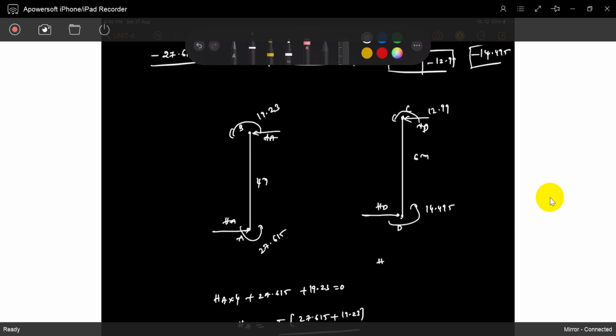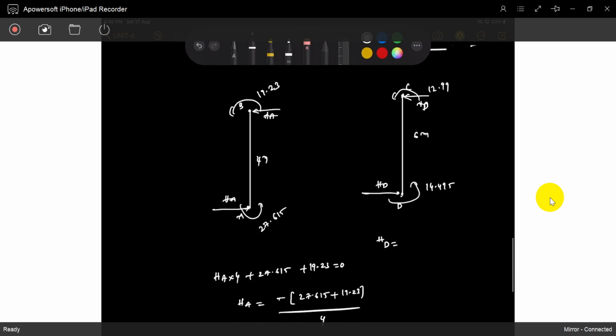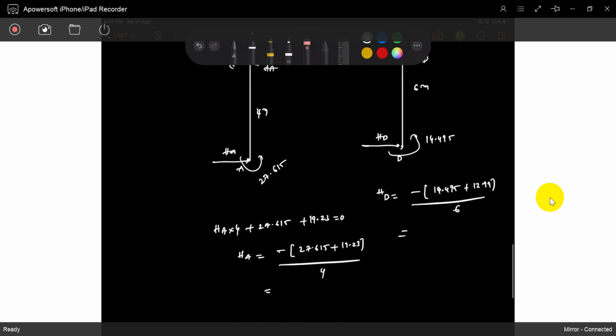HD is again the same: 14.495 plus 12.99 divided by 6. It's 4.58.